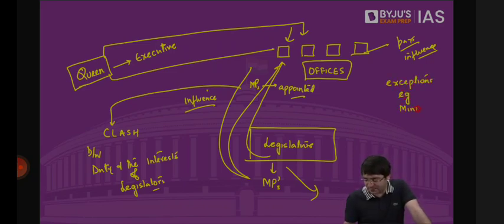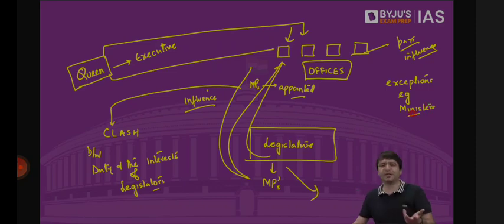Exceptions, for example, ministers. Because you have to be a legislator in order to become a minister. So once a legislator is appointed as a minister, although you are holding an office, this office is kept under exemption. That means if you hold this office, you will not be disqualified. If you hold any other office other than the ministership, you will be disqualified.